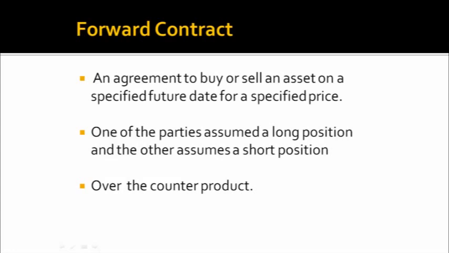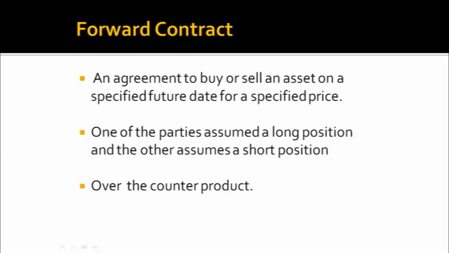So in our example, the farmer was at the short position and the other party is the baker who is at the long position. This forward contract is traded over the counter. So it's an over the counter product. In India, forward contract is tremendously being traded because such type of contracts are generally negotiated on one-to-one basis.